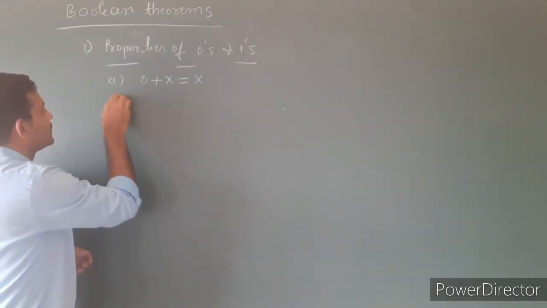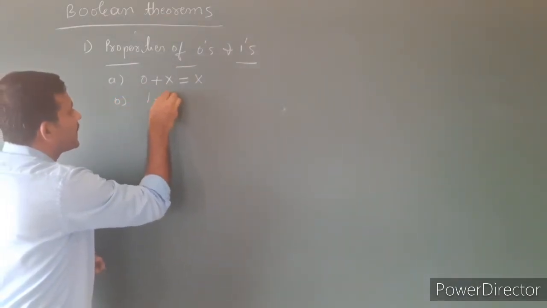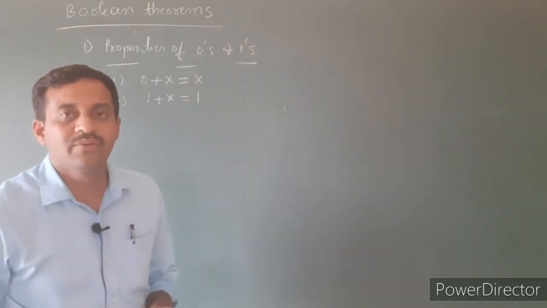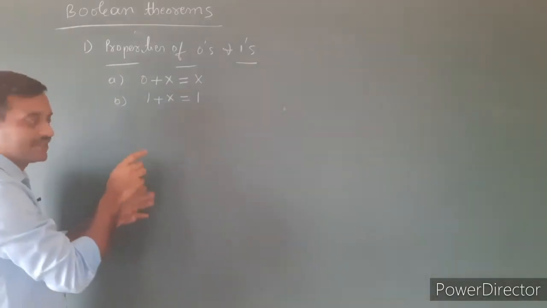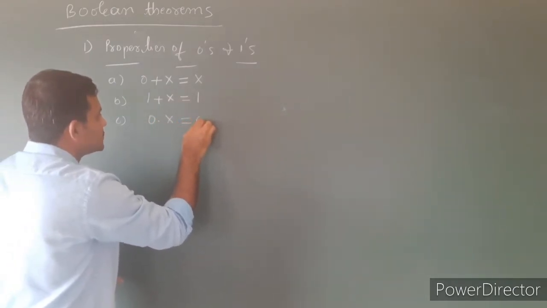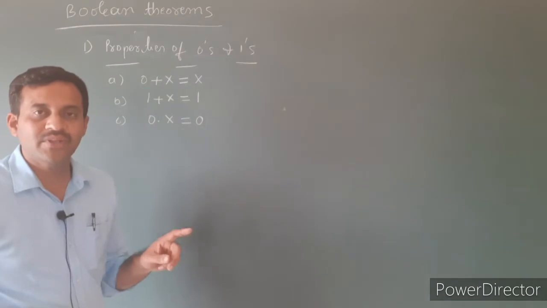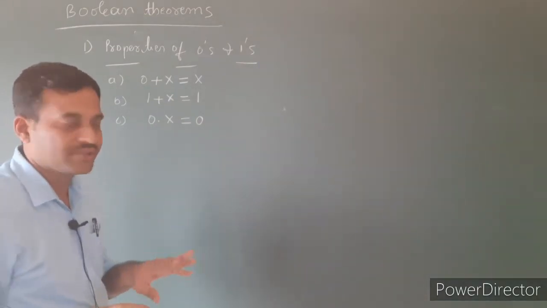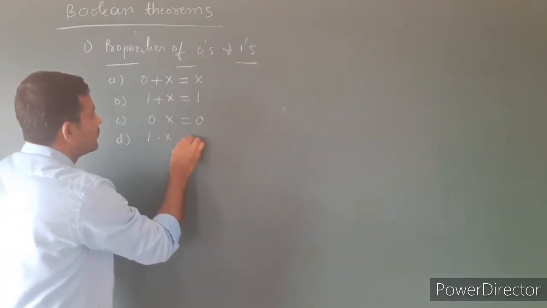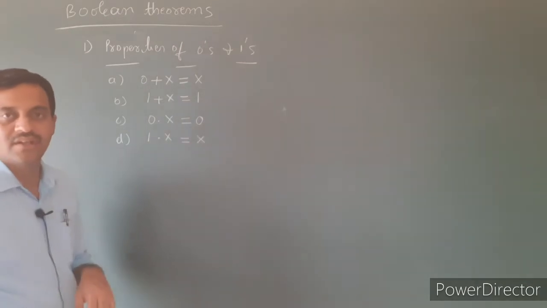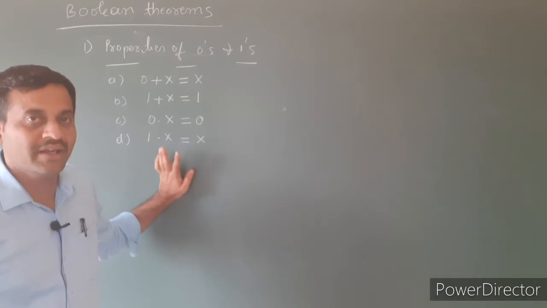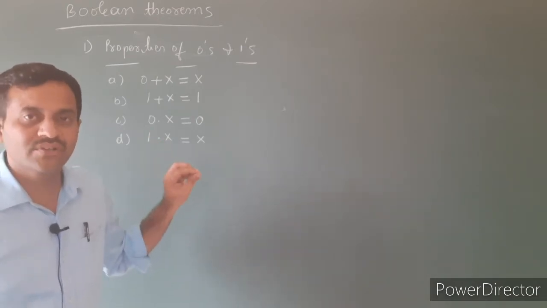Then the second one, 1 plus x is equal to 1. 1 ORed with any variable is equal to 1 itself. The third one is 0 into x, which is equal to 0. 0 ANDed with any variable, the result is equal to 0. Then the last one is 1 into x, which is equal to x. That is, 1 ANDed with a variable is equal to the variable itself.